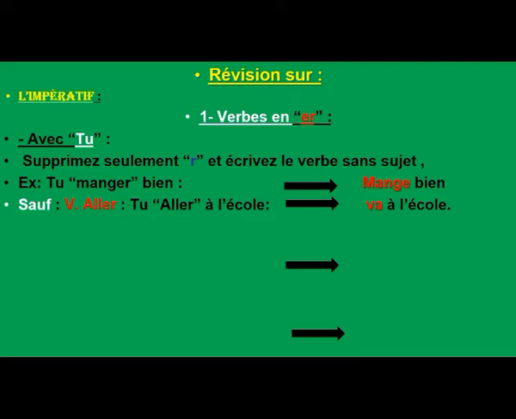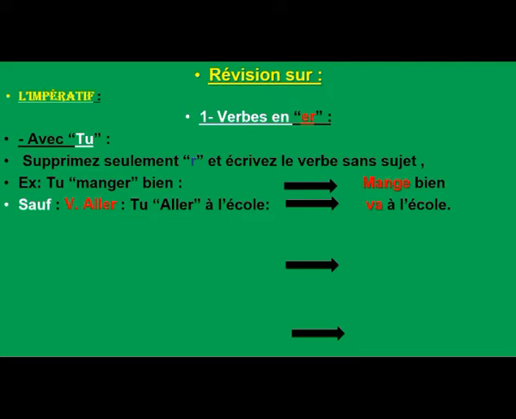Example. Tu manges bien. I want to write the verb manger bien. I want to tell someone to eat well. How can I do it? With which pronoun as subject? Tu. I just cancel the last letter R and keep the verb without subject. It will be mange bien. Eat well. Here you give an order. This rule is for all verbs ending in ER, except in your grade 6, the verb aller, to go.